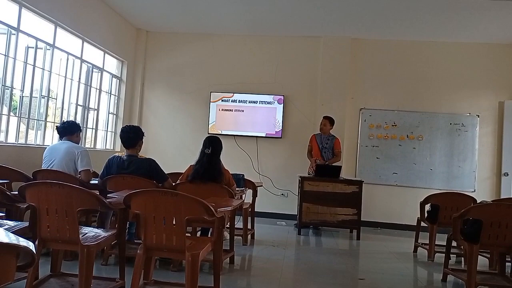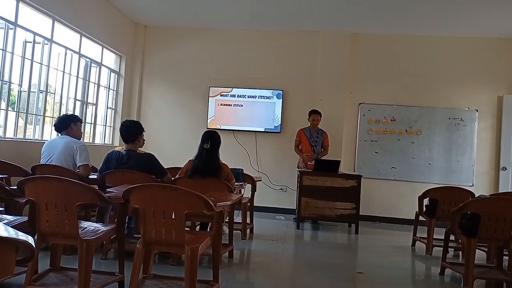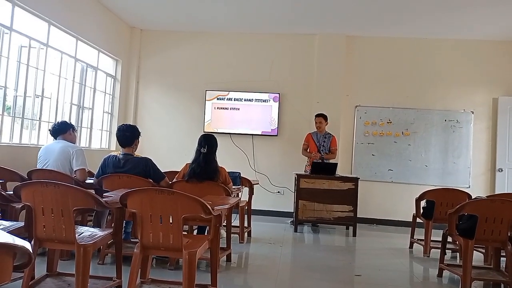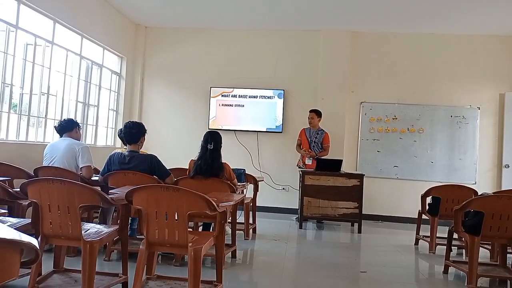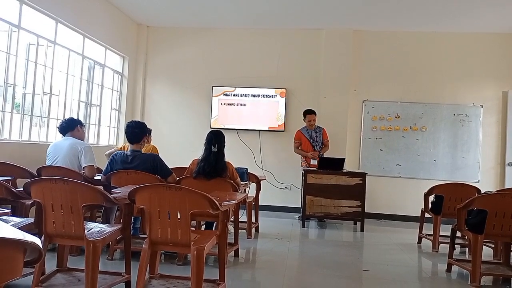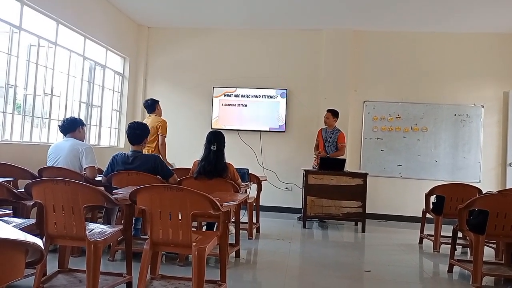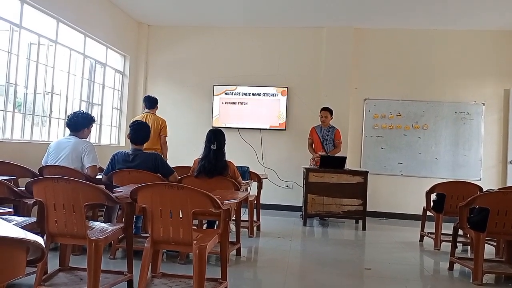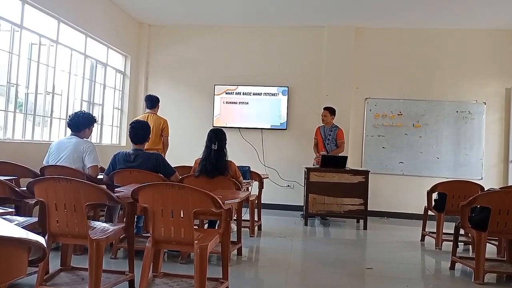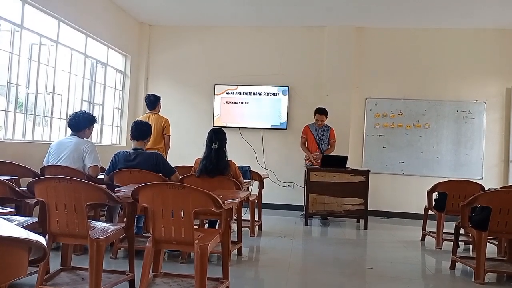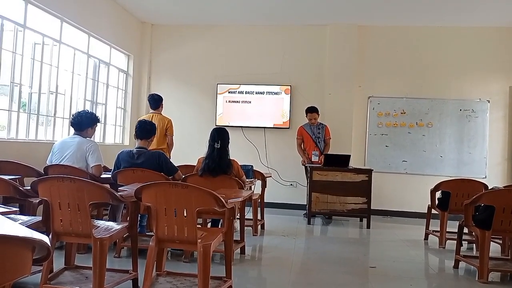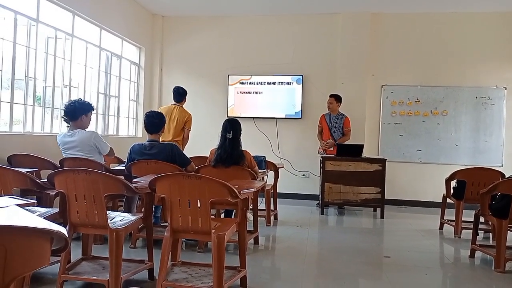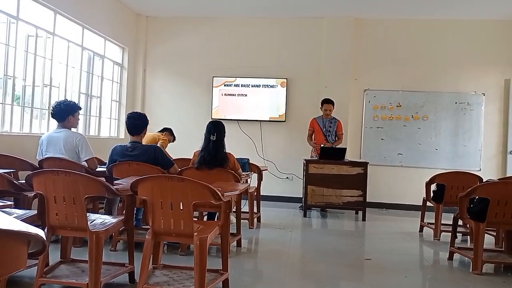Now that you already know the basic hand stitches, I'm going to ask you what are the basic hand stitches that we have discussed today. Please, who can remember? Mr. Nadia. Okay, the six basic hand stitches are: first, running stitch; second, back stitch; third, blanket stitch; fourth, basting stitch; fifth, chain stitch; and the last one is outline stitch. Okay, thank you, Mr. Nadia.